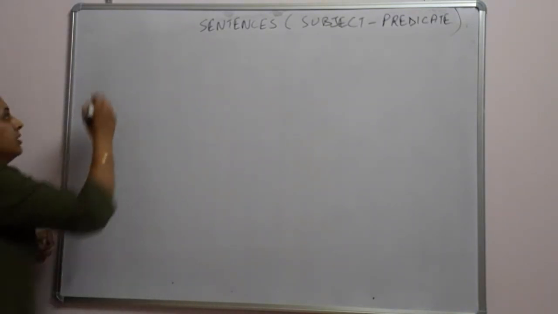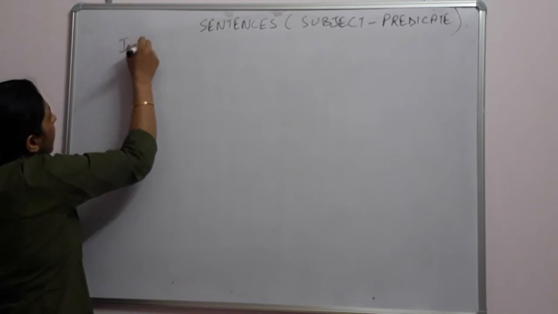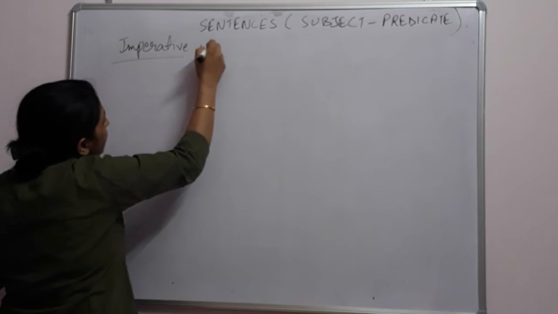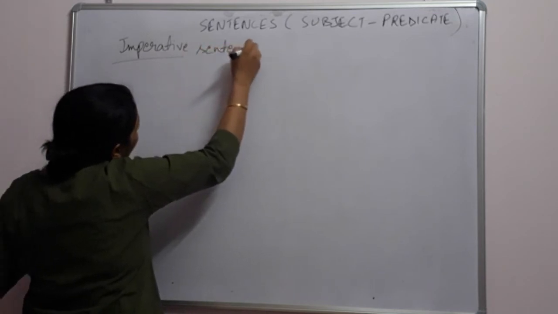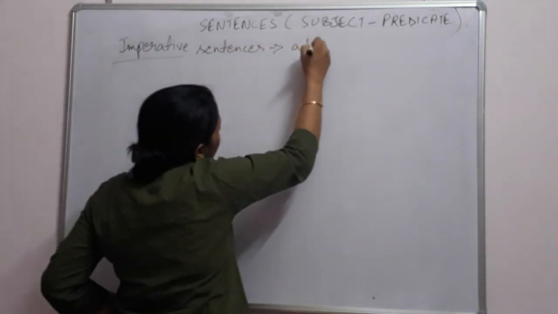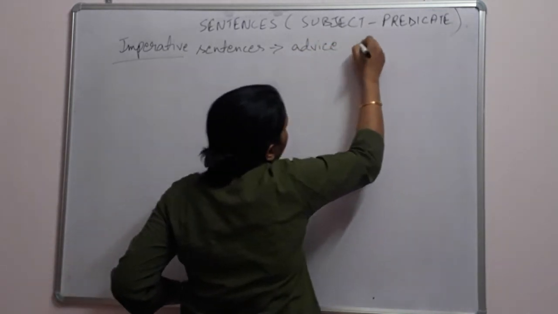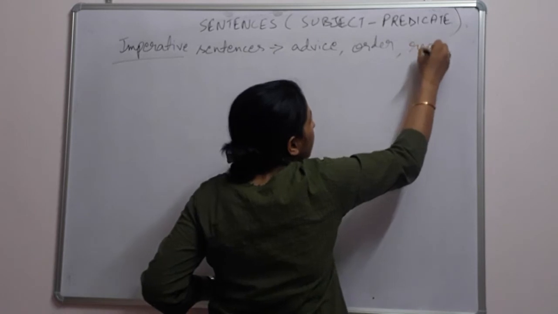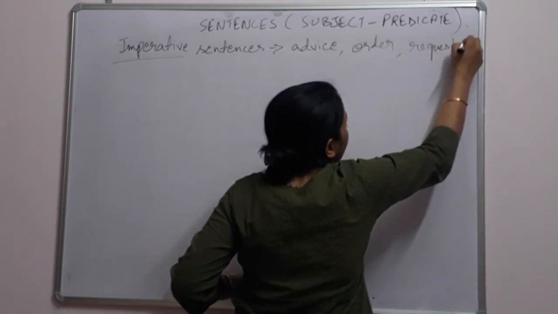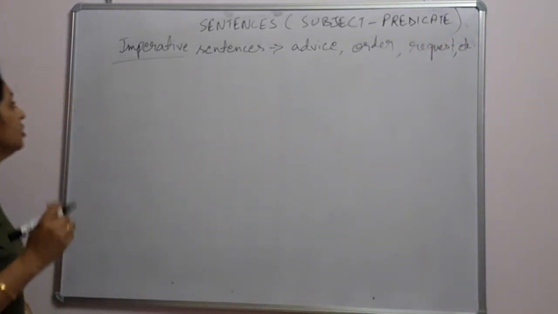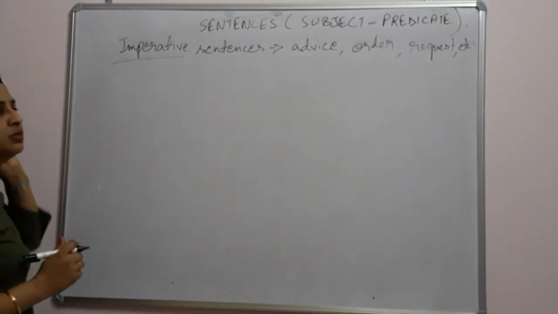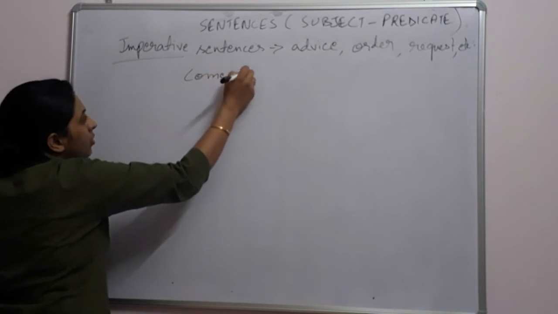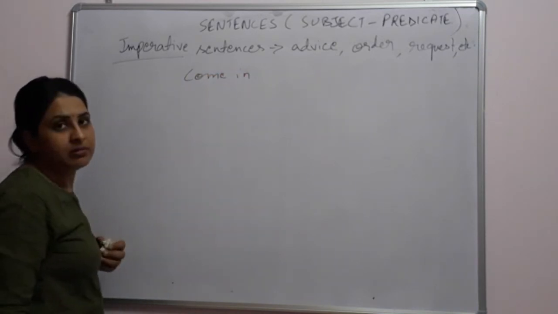Well, another thing is that in imperative sentences, you know, which give us advice, order, request, etc. Okay? So in imperative sentences, what is the subject? If I write, say, come in, whom am I saying come in to?